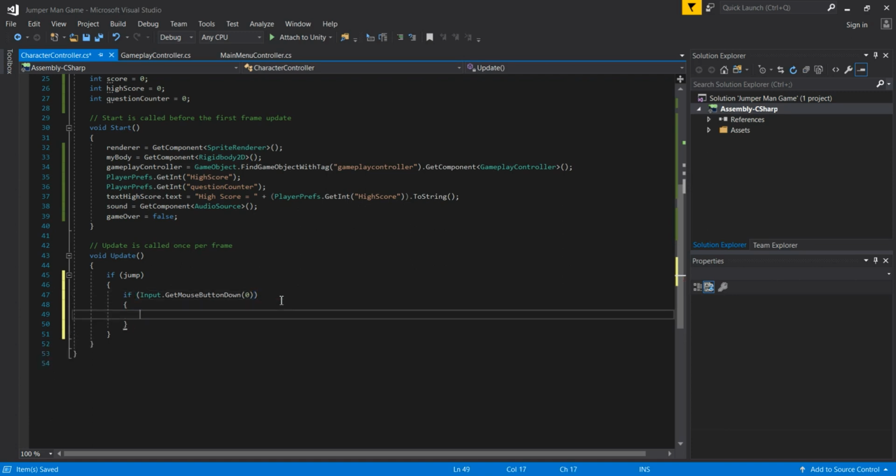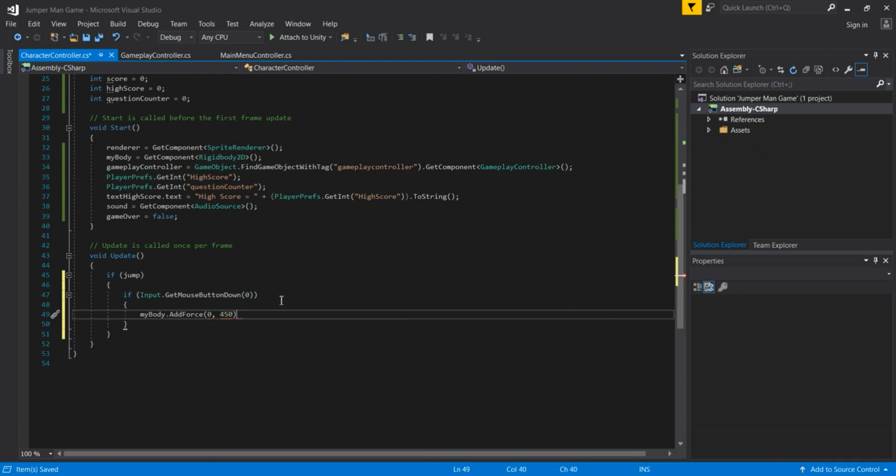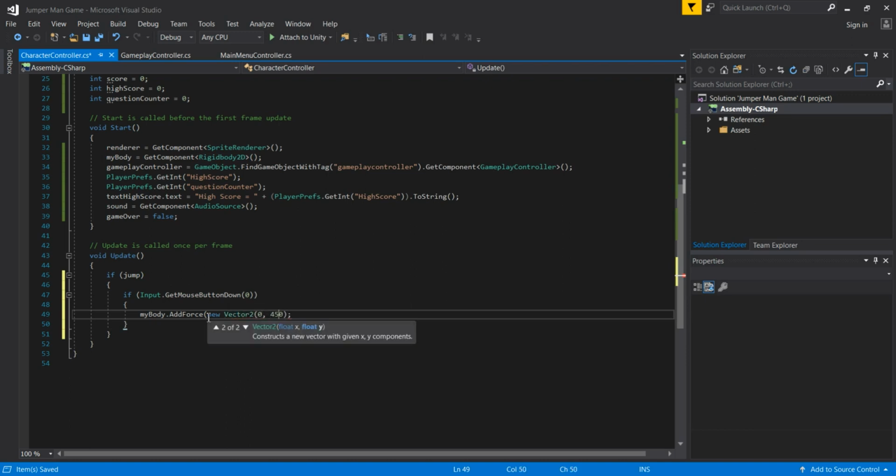So if we click the left mouse button, we are going to add a force to our player. We will simply use our myBody adding a force, and you can imagine we are not going to add a force on the x-axis, we are going to simply add a force on the y-axis because we are jumping in that case when we click the left mouse button. So we are simply going to pass here 415, and this is going to be the force for our player. Actually I forgot to pass new Vector2 for this, so new Vector2 and then store these two values here.